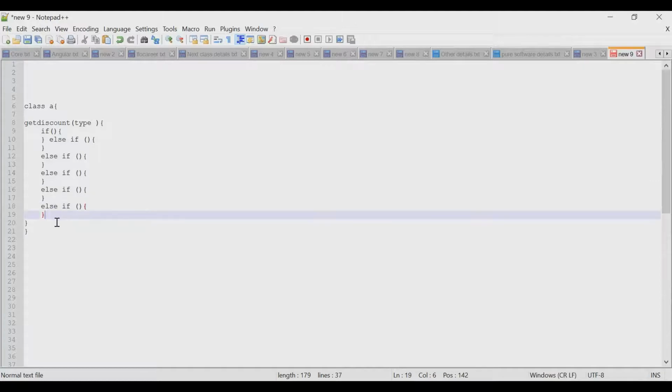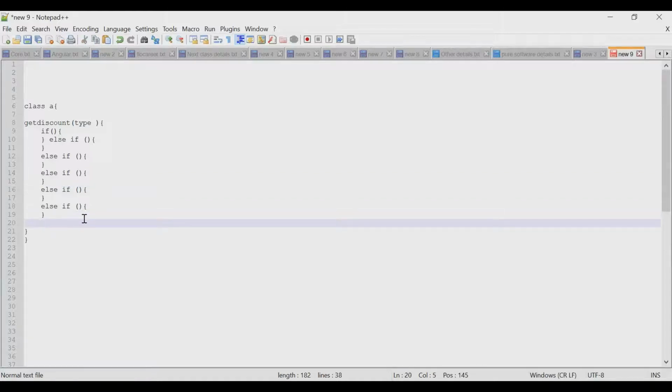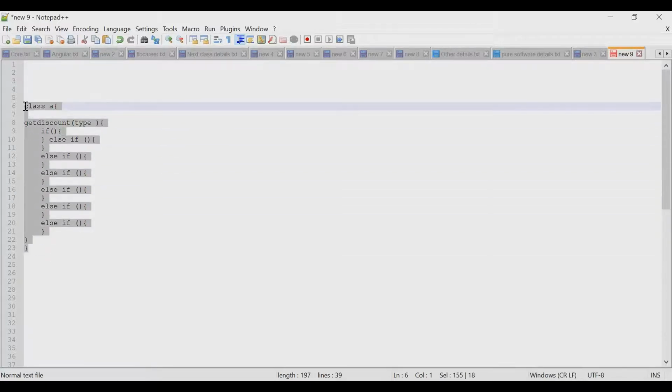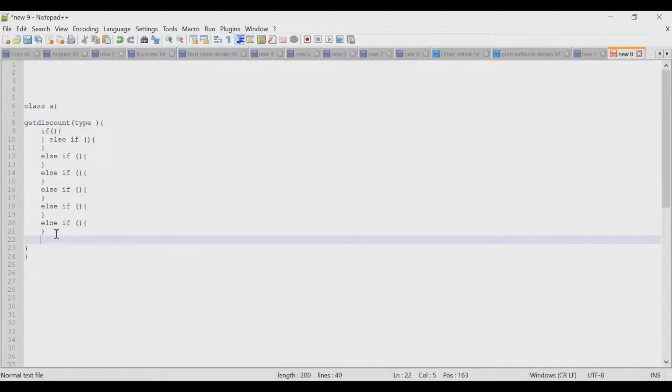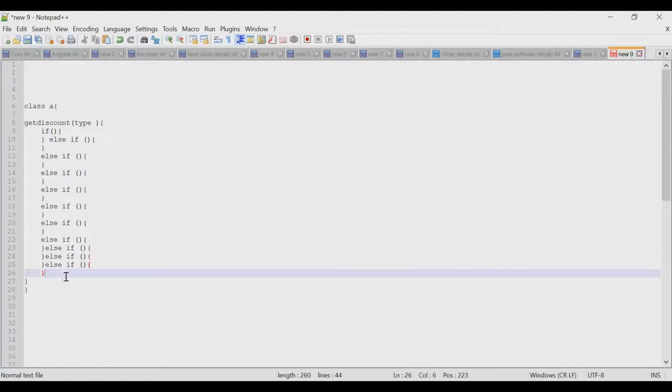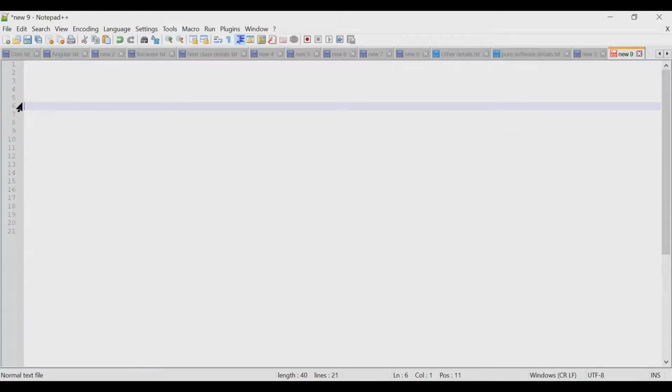Suppose I have a normal discount, golden discount, silver discount, then diamond discount. I have different types of discount. If any other discount comes, like Deepavali or Holi, Eid or Christmas, then again I have to make changes in the existing one. So we don't want this.